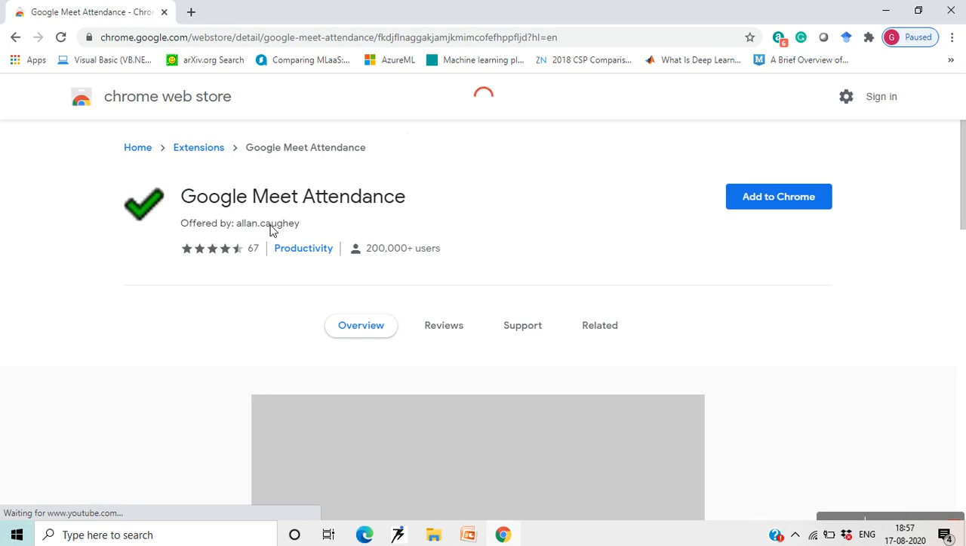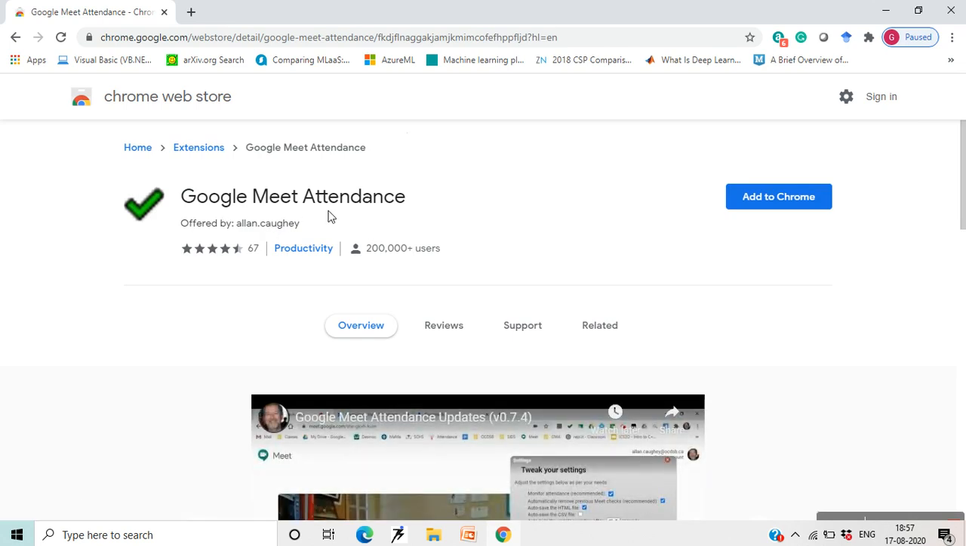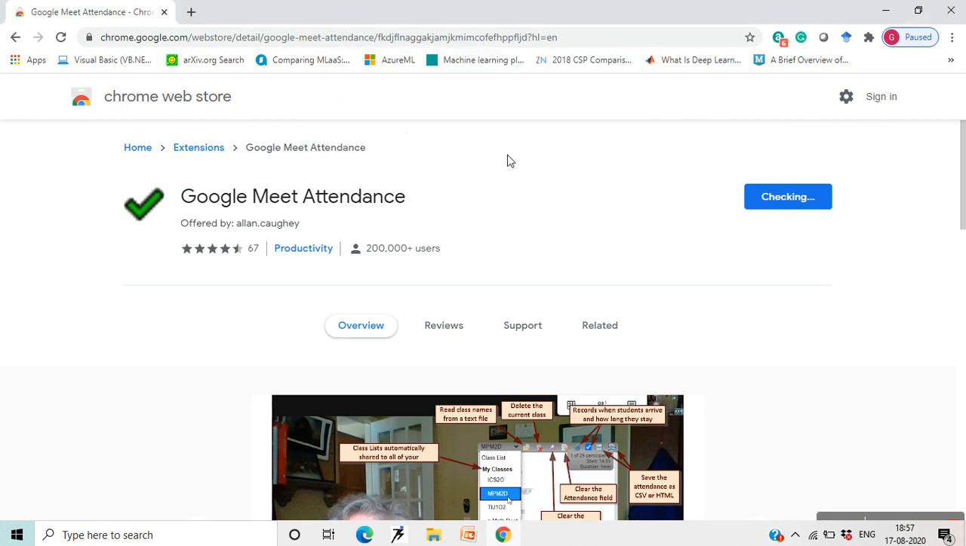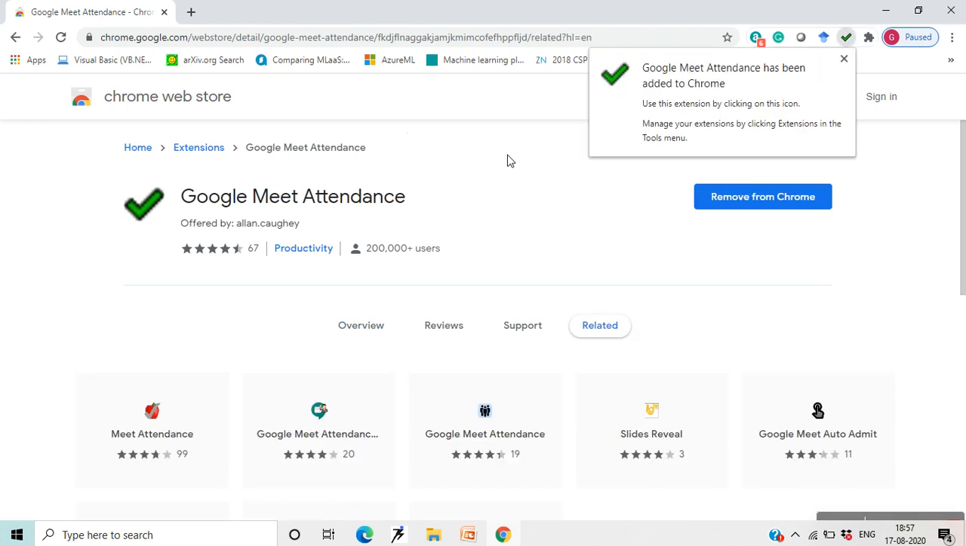Click on Google Meet Attendance. This is the extension which you need to add to Chrome. Okay, now this pop-up will come. You'll just have to add the extension, and a tick mark will appear over here.